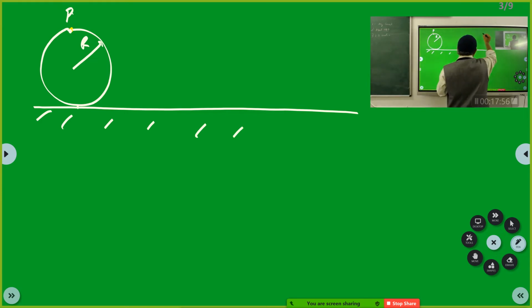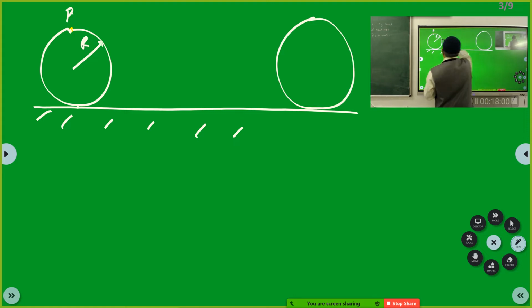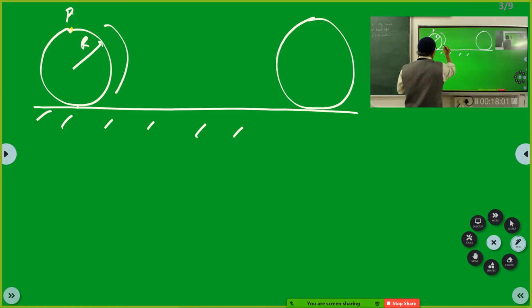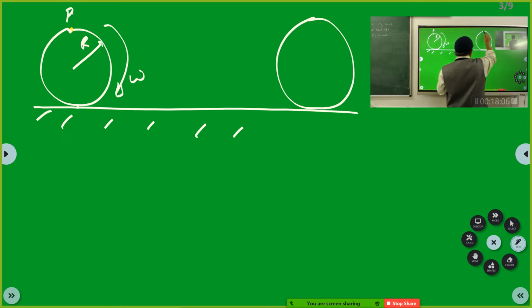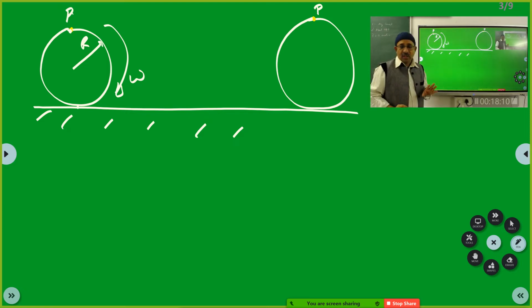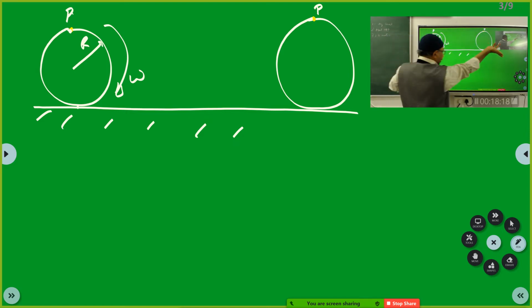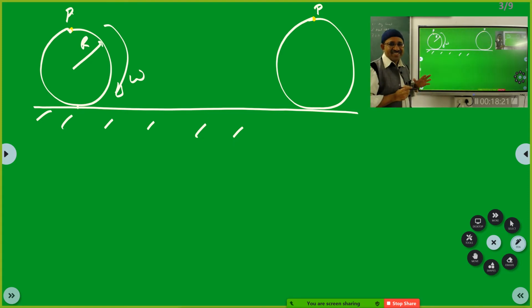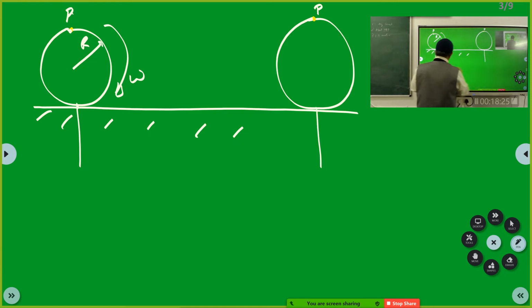After some time, this one has come here, that is, it has rotated, and then you will see the particle P is again back there. The wheel was like this, it rotated and again it came here.